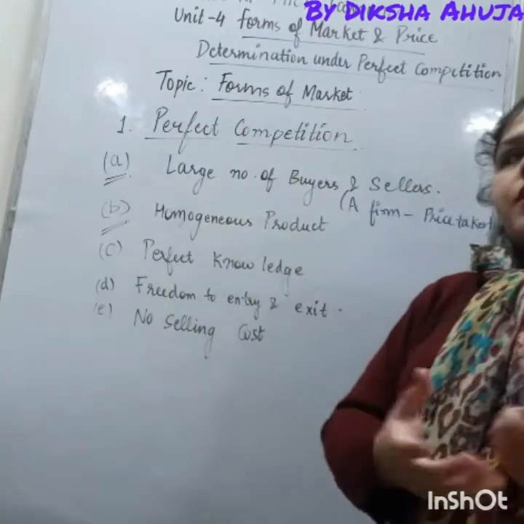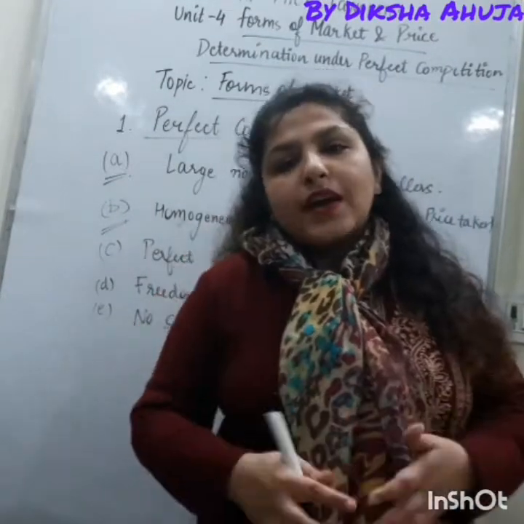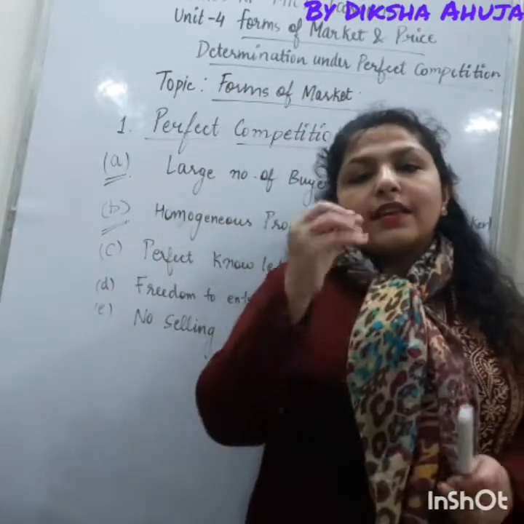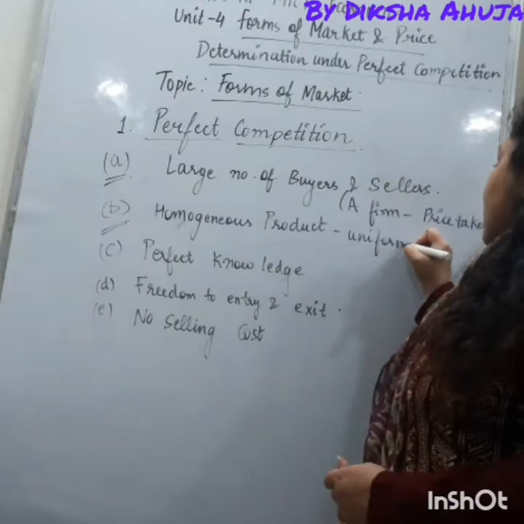Second is homogeneous product. We are saying that all firms are selling identical products. That's why no seller can charge a higher price from the buyer. So there exists a uniform price in the market.